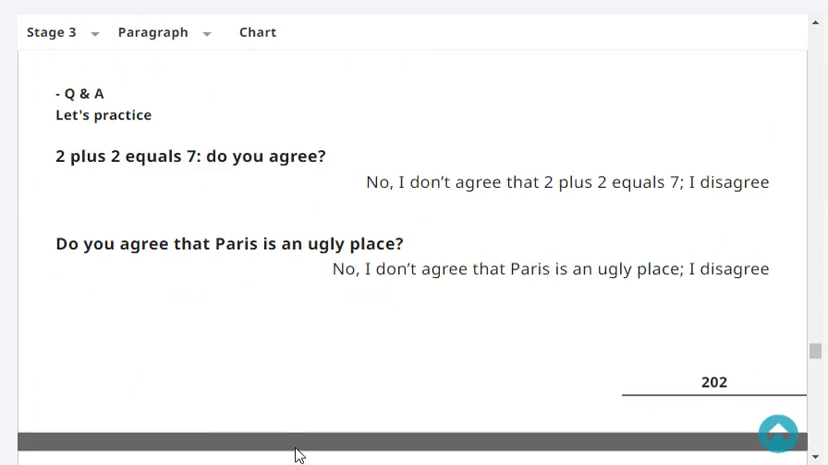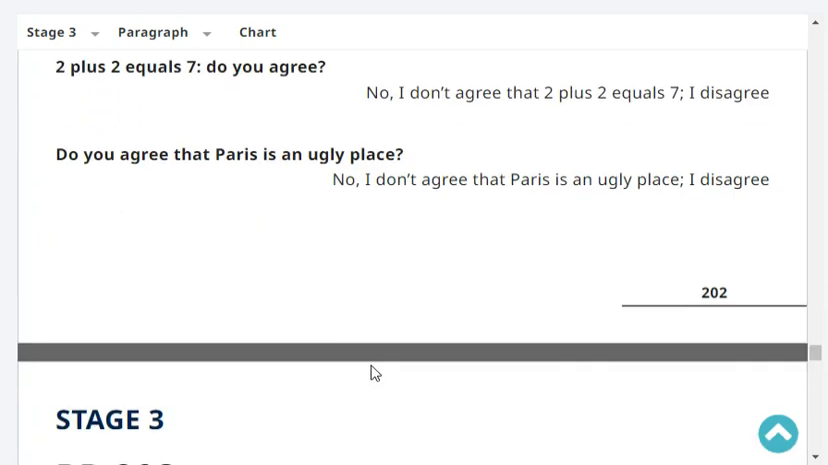Let's practice. 2 plus 2 equals 7. Do you agree? No, I don't agree that 2 plus 2 equals 7. I disagree. Do you agree that Paris is an ugly place? No, I don't agree that Paris is an ugly place. I disagree.